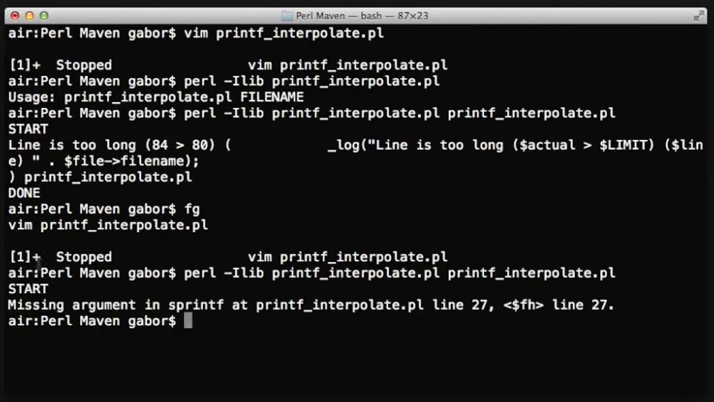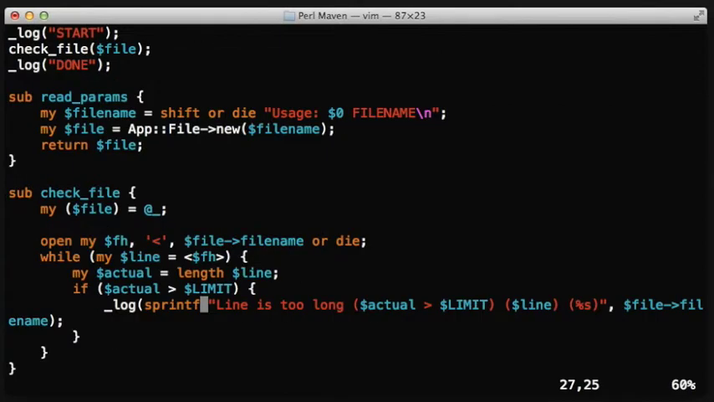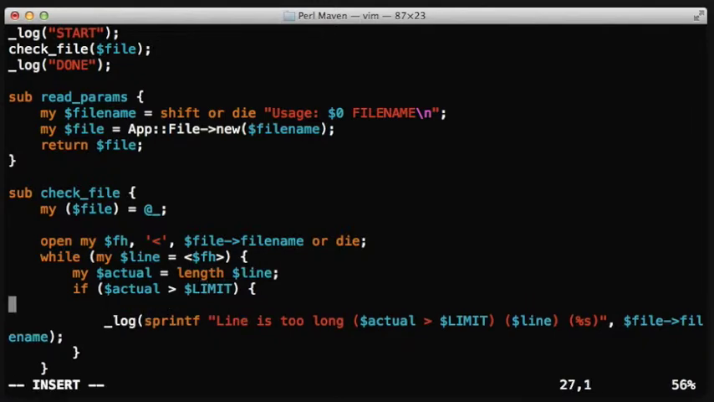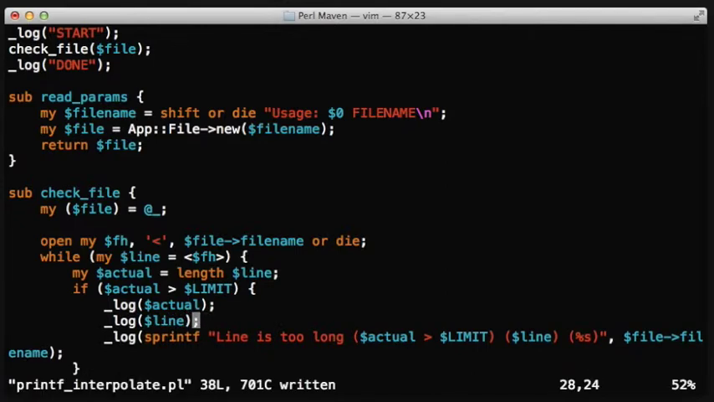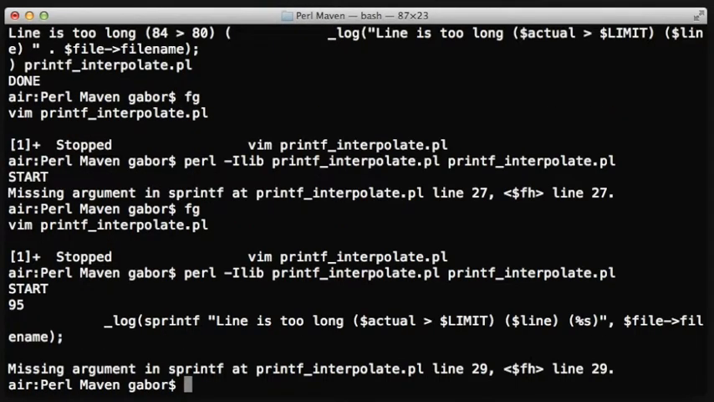So we got an exception: mixing arguments in sprintf. So where does it come from? As it turns out, the reason that it became an exception is because we used fatal all in the warnings. But I didn't really understand what the problem is, so I started to print. I didn't know which variable had the problem, so I started to print out with the log the actual variables one by one. The actual variable, and then the line, the limit was just something hard-coded.